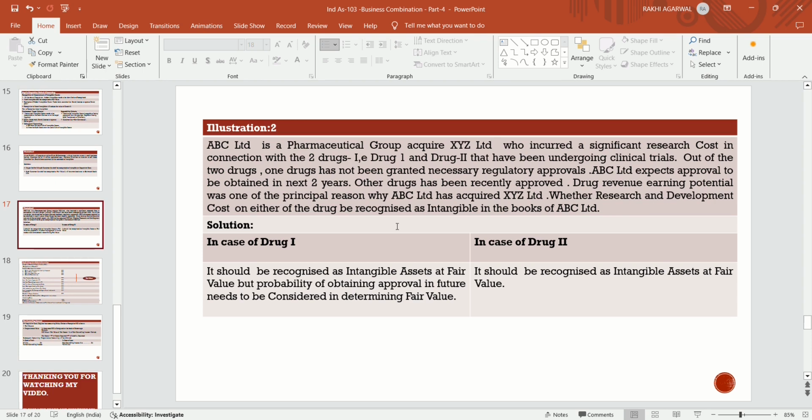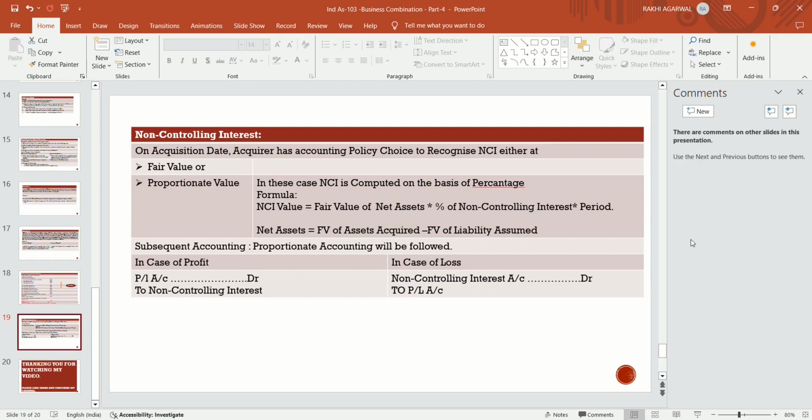So simply they will recognize that drug as an intangible asset at fair value. Non-controlling interest means that on the acquisition date, the acquirer has an accounting policy choice to recognize non-controlling interest. The acquirer company has a choice to recognize non-controlling interest on the date of acquisition, either at fair value or at proportionate value.